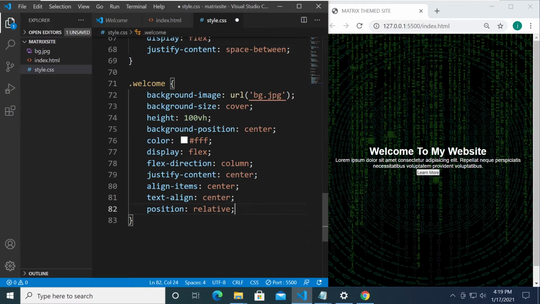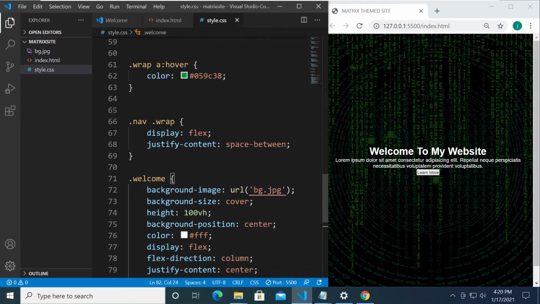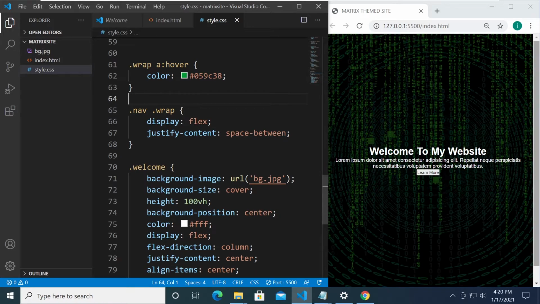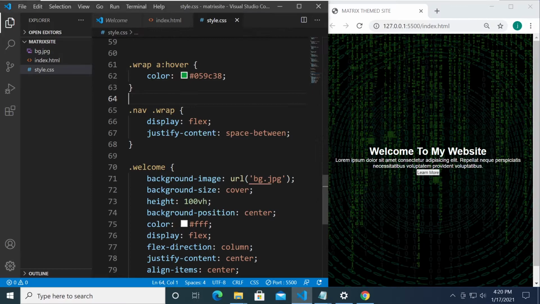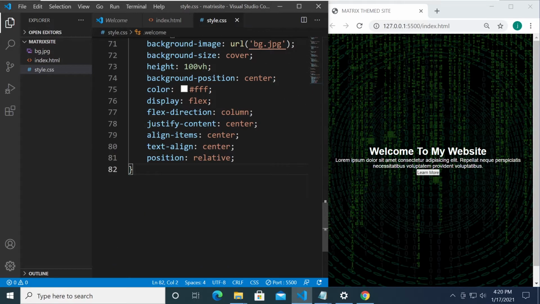All right, so let me just fix the spacing in our code, but it doesn't really matter. So the next thing that we need, we're going to style this h1 right here. It's an h1 element, our greeting for the site to welcome our visitors, our cool, awesome visitors.